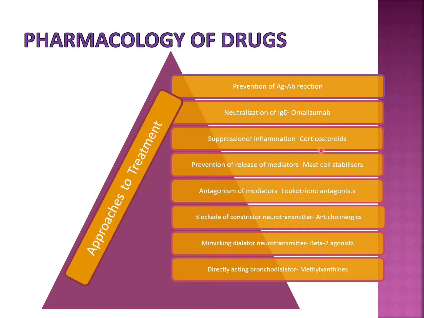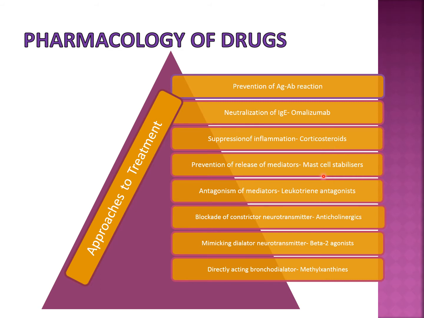The third step is suppression of inflammation. Actually this is the latter stage, but these drugs are important. That is why I discussed corticosteroids earlier, and these are the most important drugs in the treatment of asthma, because the rest of the drugs give symptomatic or temporary relief, but corticosteroids are the mainstay, as they suppress the chronic inflammation in asthma. There is a short note which is very commonly asked, on the role of corticosteroids in bronchial asthma, which we will cover in the coming slides.